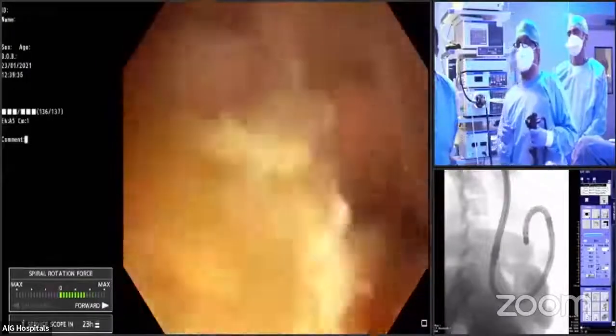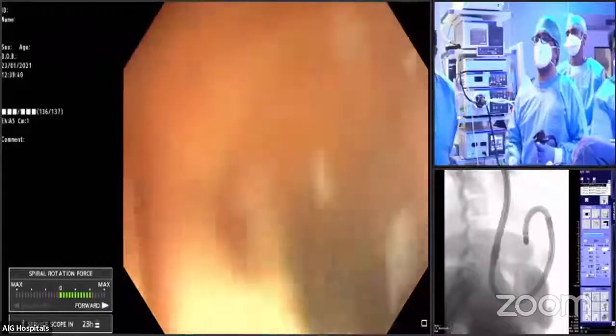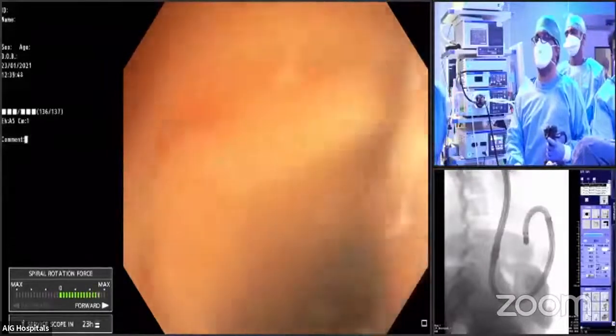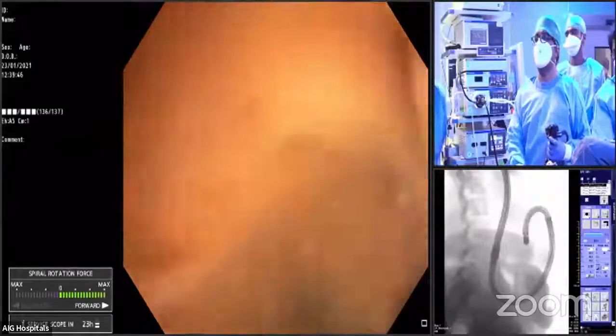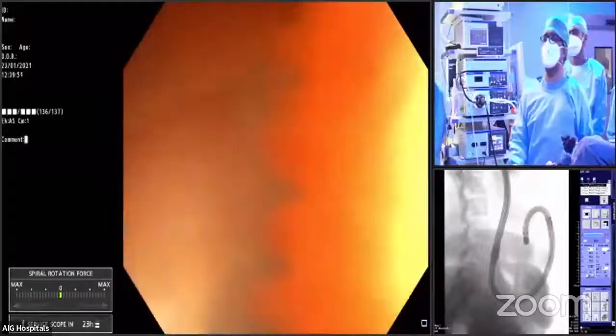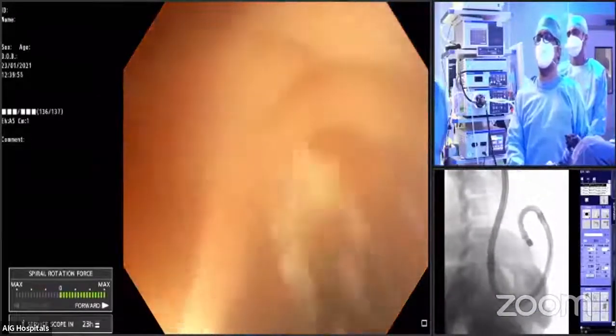So if you want to do panenteroscopy, do not insufflate CO2, but work more carefully underwater. You can see we are doing underwater, and the scope is moving. Can you show the fluoro, please? You can see we are making good progress.